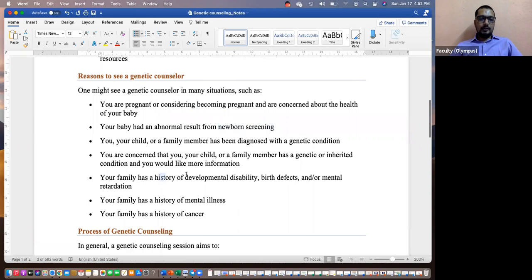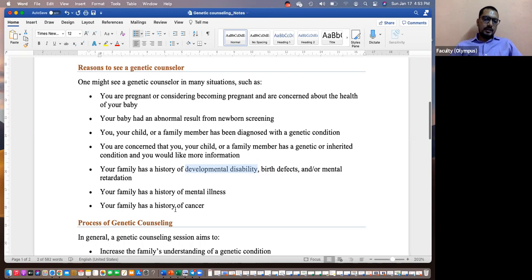Sometimes, more than that, you don't know a genetic problem was there, but birth defects have been seen, or mental retardation, or developmental problems are seen in the family. This could again be because of genetic problems. So they can go and ask for help.